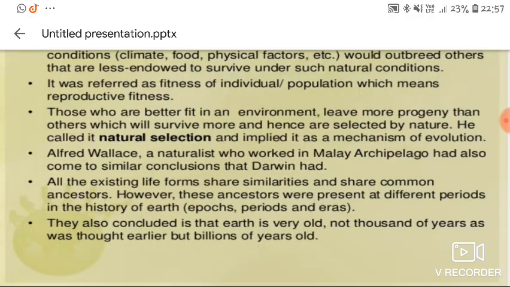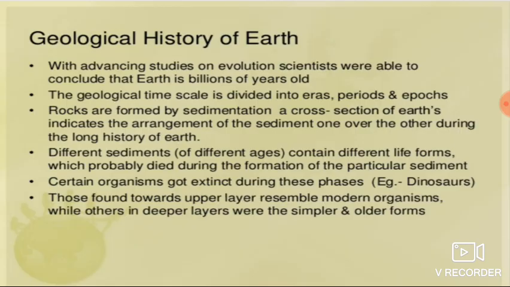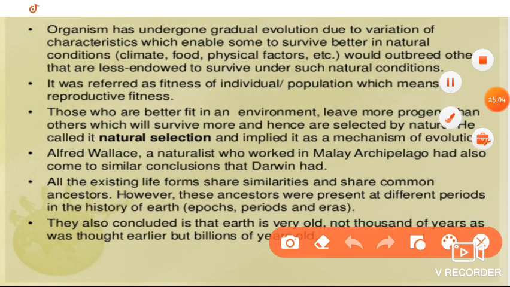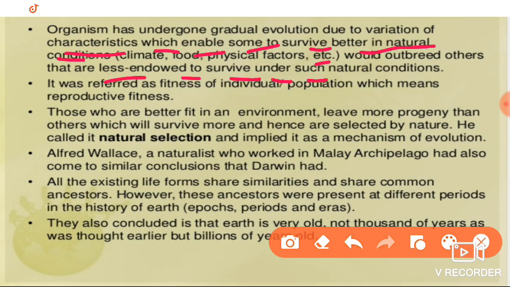And students, next point here you can see: the organisms have undergone gradual evolution due to variation characteristics, which enable some to survive better in natural conditions, that is climate, food, physical factors, etc., and they would outbreed others that are less endowed to survive under such natural conditions.